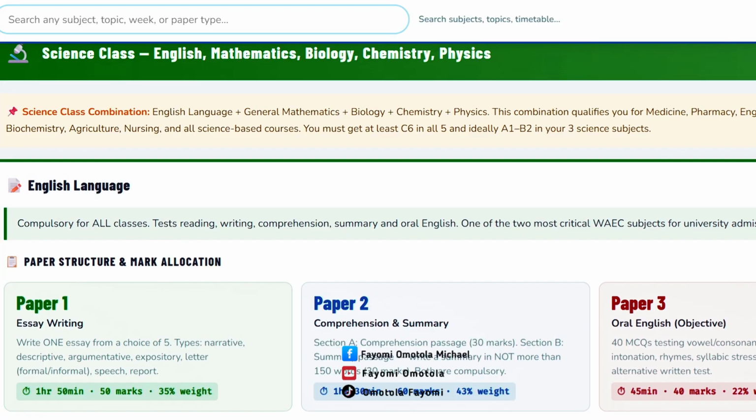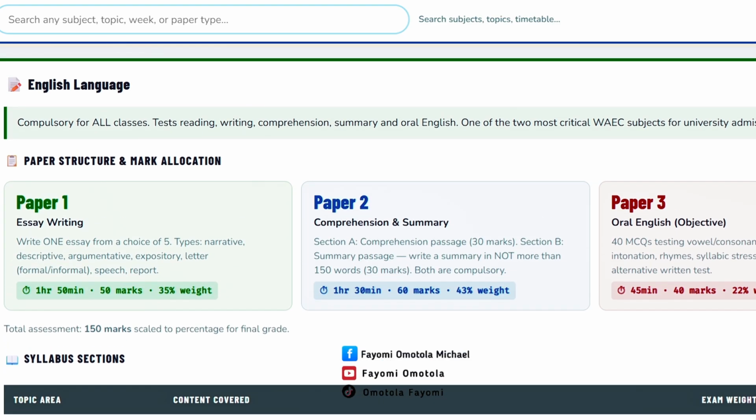So I click on English and it gives me a drop down. Look at it very well. English has 3 papers to write: essay writing, comprehension and summary, then oral English. That one is subjective. The essay writing is 1 hour 50 minutes and it's 50 marks, 35% of the whole score. Comprehension and summary has 1 hour 30 minutes to write, and that is 60 marks. That's 43% of the whole total course, and that's all of English language.